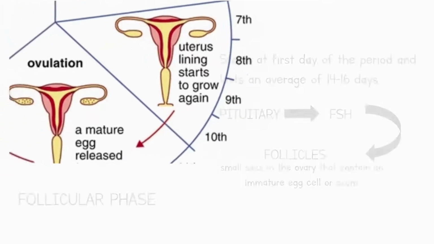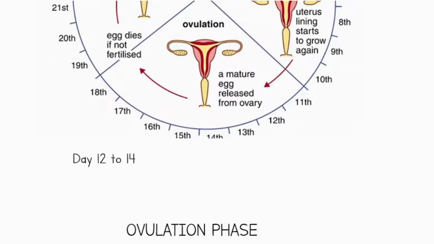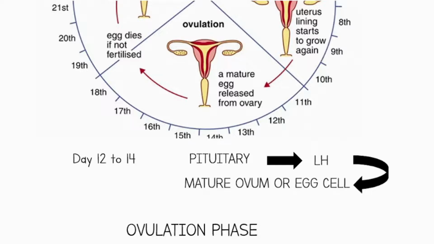Next is the ovulation phase. This phase usually occurs around day 12 to 14, or midway through the menstrual cycle. The pituitary gland releases luteinizing hormone, or LH, which causes the release of the mature ovum from the follicle. The mature ovum will then travel down to the uterus to await fertilization by sperm.